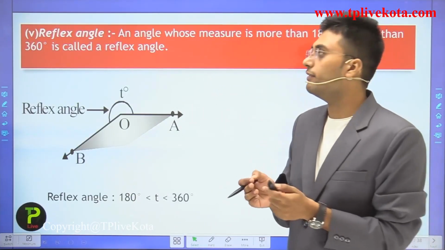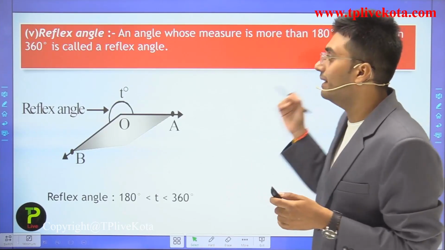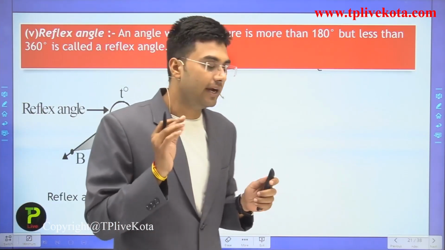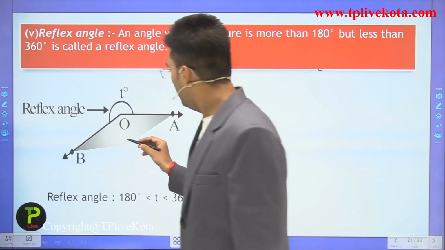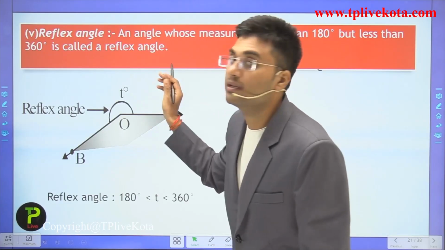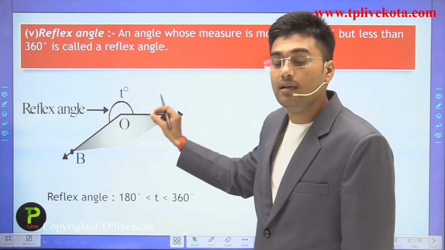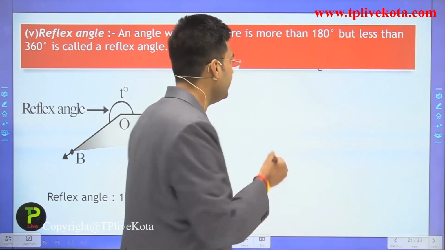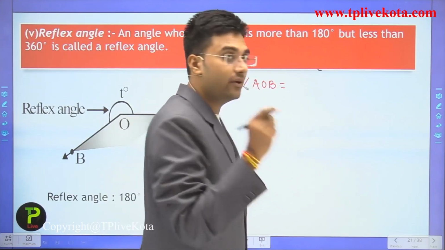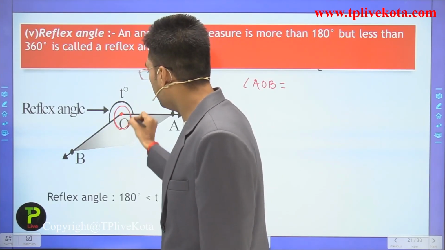So the next type of angle is the reflex angle. What is the meaning of a reflex angle? An angle whose measure is more than 180 degrees but less than 360 degrees is known as a reflex angle. Clear? And students, in this diagram, this is angle AOB and we assume that this T is the reflex of angle AOB. Then here we can write angle AOB is equal to, students, we know that the angle around any point, this complete angle is what?